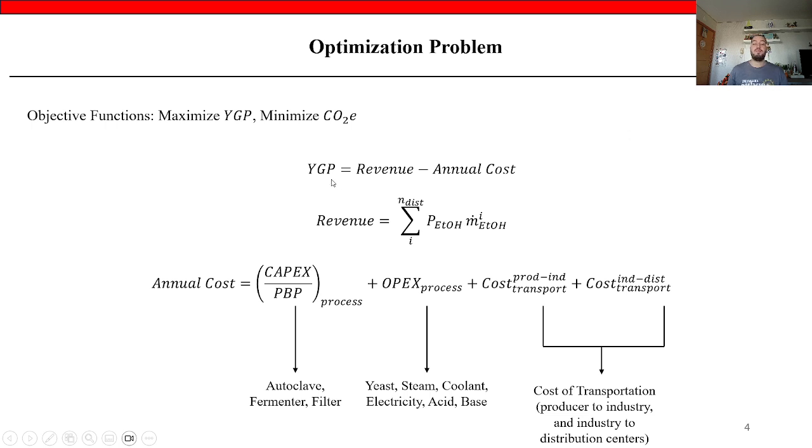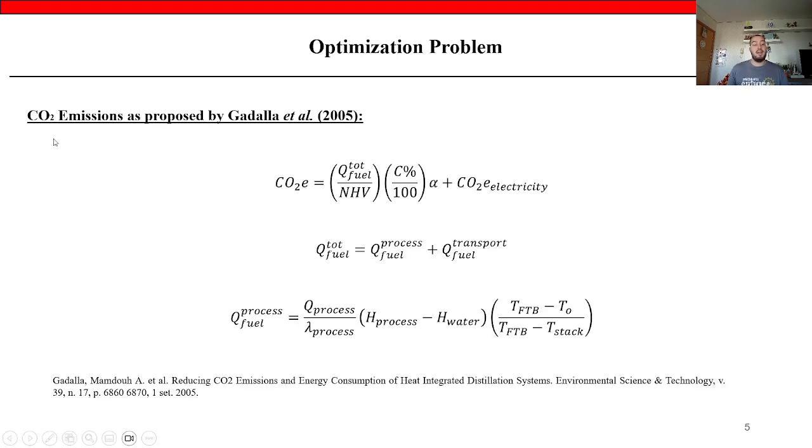I proposed two objective functions: maximize the yearly gross profit and minimize the CO2 emissions from the combustion. The yearly gross profit is a function of revenue and annual cost. The cost considered here was related to the capital expenditure and operating expenditure of the process, and the cost of transportation between producer, industry, and the distribution centers. Here, there are some equations as proposed by Gadala and collaborators.